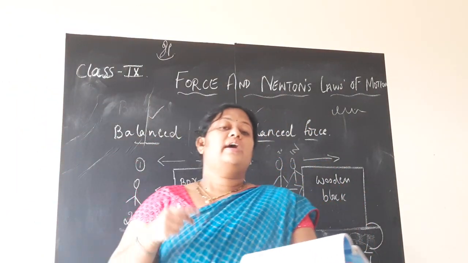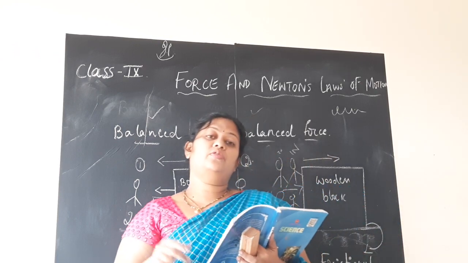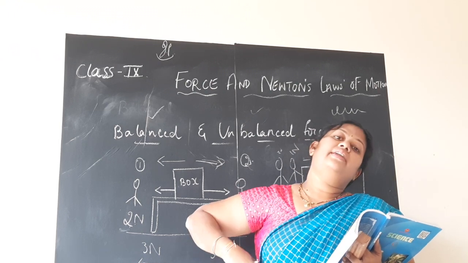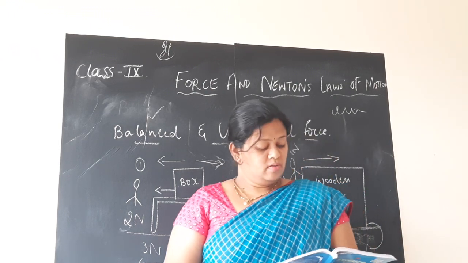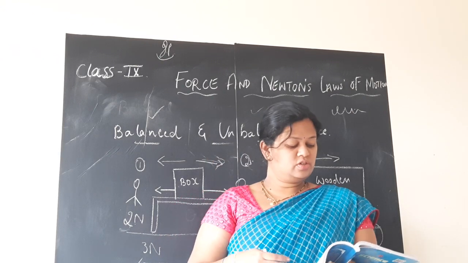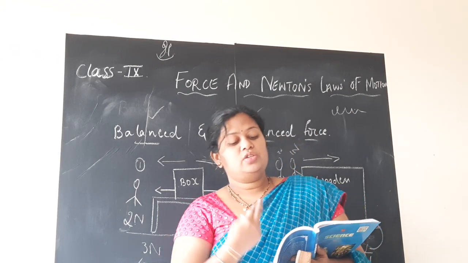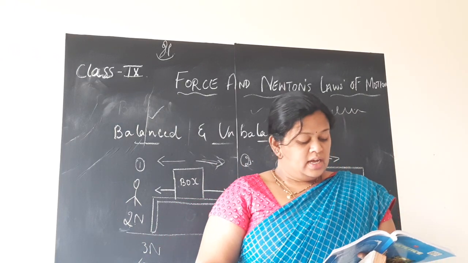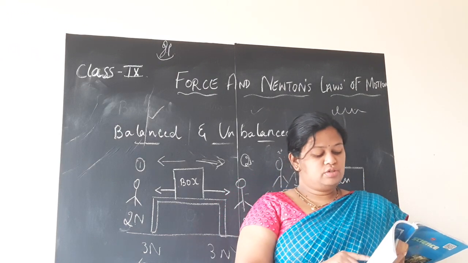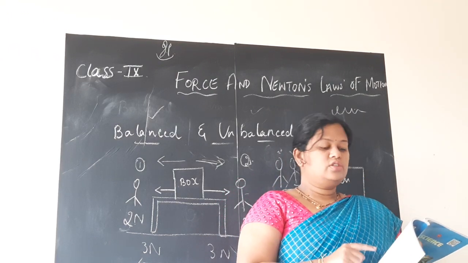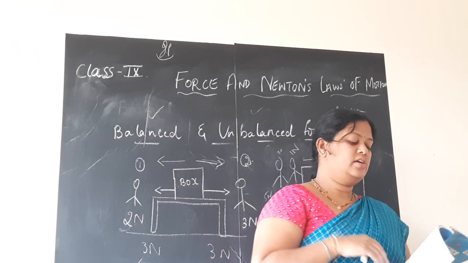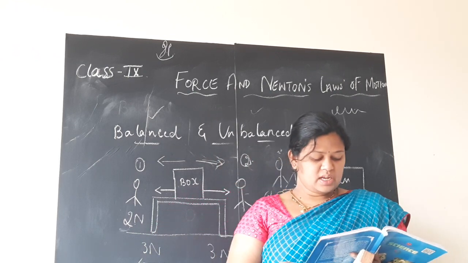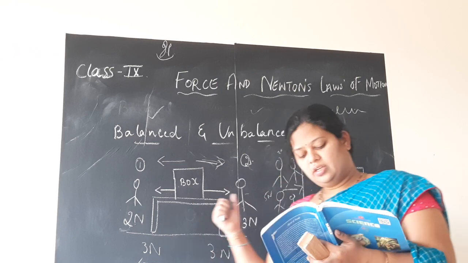As I said, children, as soon as you watch the video, please go through the textbook and read the lesson once, without leaving any one line or any one concept. You will understand it better. That is what I mean. Now, in the last class, we studied all these examples, children, pulling, trolley, drawing. On that we studied balanced and unbalanced force, on page 115 of your textbook. Here, figure 9.3 shows two forces acting on a wooden block. So, the same experiment they are explaining here. Two persons are pulling in which direction?